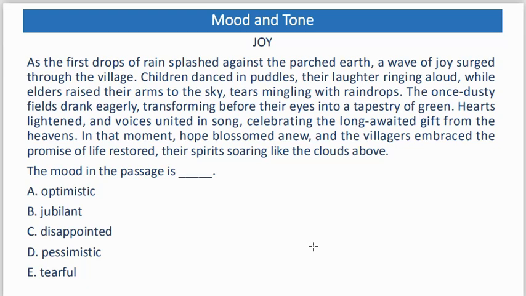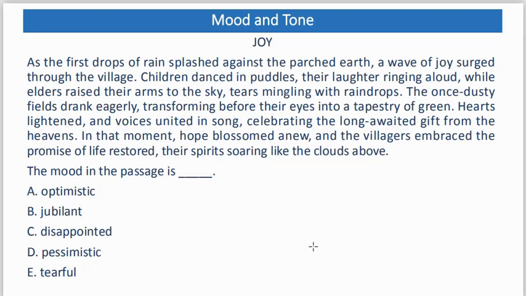Hearts lightened and voices united in song, celebrating the long-awaited gift from the heavens. In that moment, hope blossomed anew, and the villagers embraced the promise of life restored, their spirits soaring like the clouds above. Let's see the question on this passage.